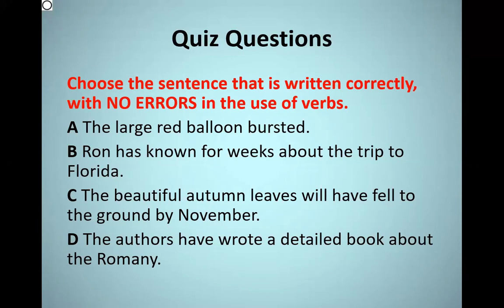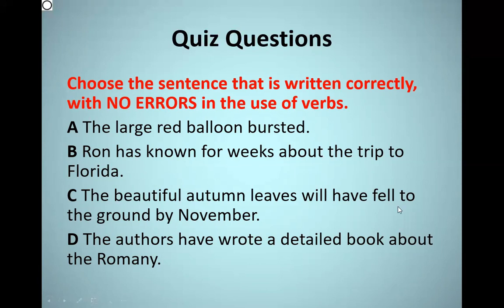But in order to make sure if it is the correct one or not, we have to continue analyzing C and D. So we're going to analyze C now. The beautiful autumn leaves will have fell to the ground by November. So here, guys, we have the verb will have fell. And actually, this must be in the future perfect tense, which is formed by will plus have plus the past participle.